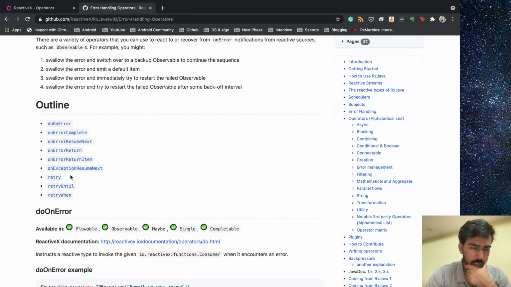Also let's use onErrorComplete. In the onErrorComplete operator, when you have some error and you need to skip that part, you don't need to emit any data. You need to skip that emission and complete our data stream, right?